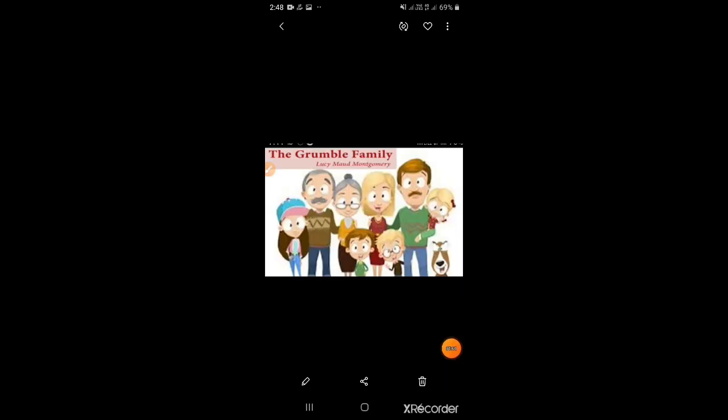You can see the screen. This is the Grumble family. See how they are looking. From the looks itself, we can identify they are the Grumble family. They are very much staring at others, always wanting to say something about others. In this way, all are looking at others.